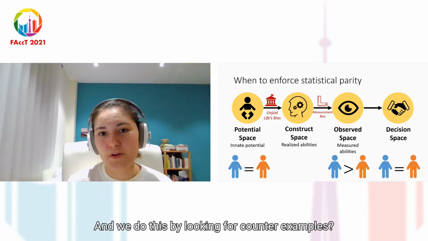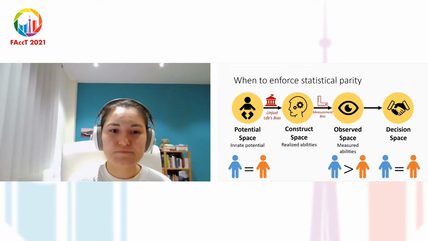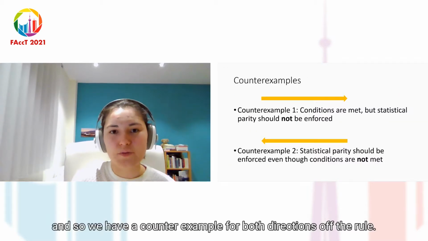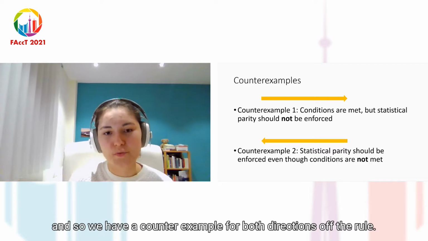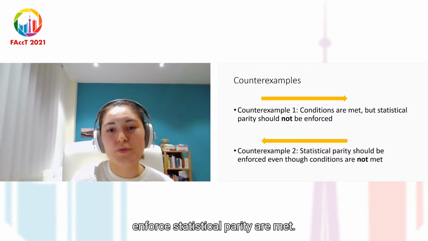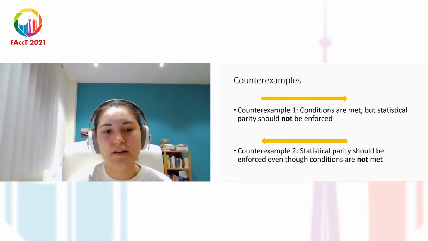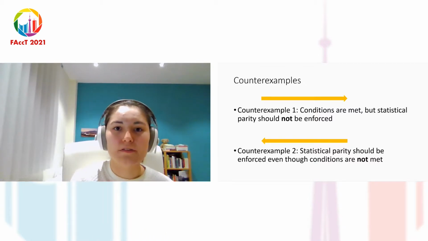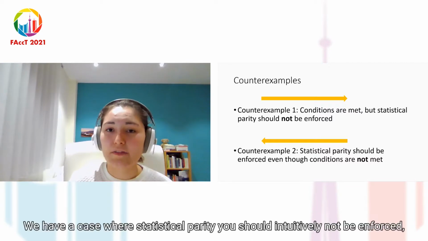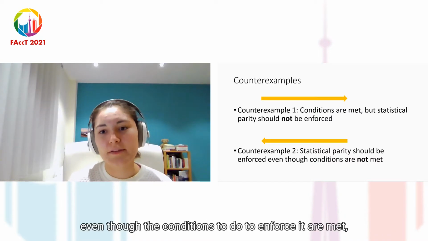Can we apply this to all cases to figure out whether statistical parity matters in our context? And we do this by looking for counterexamples. And sure enough, we do find counterexamples, unfortunately. And we find two of them. And so we have a counterexample for both directions of the rule. So the first counterexample is a case where the preconditions to enforce statistical parity are met, but intuitively it seems like statistical parity should not be enforced. And then in the second counterexample, we look at the opposite direction, and we have a case where statistical parity should intuitively not be enforced, even though the conditions to enforce it are met.